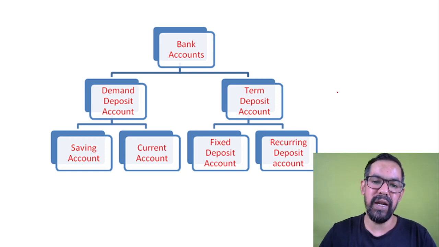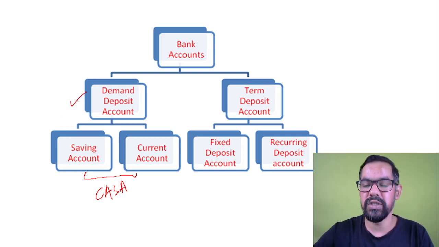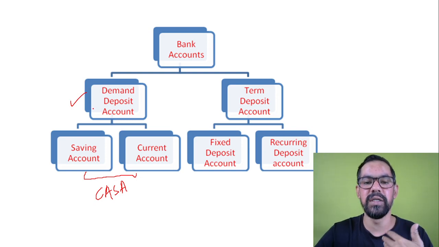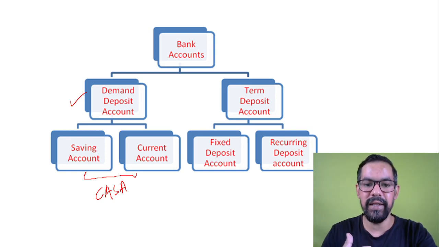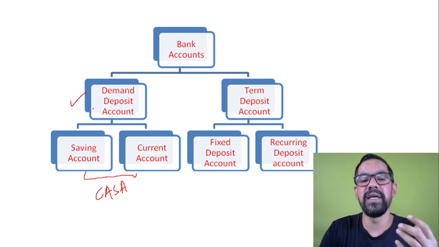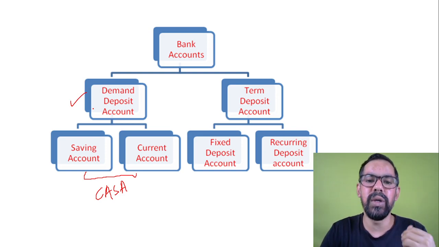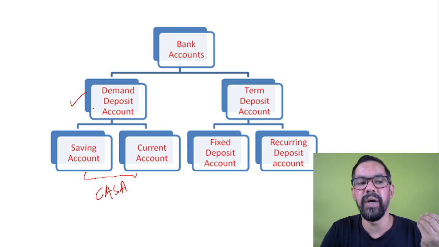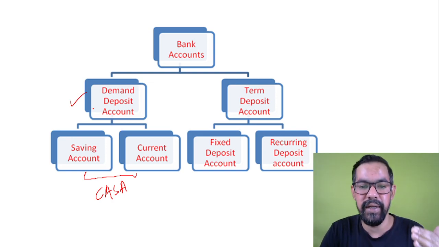Whenever we talk about bank accounts, as I told you earlier, these are generally known as CASA deposits, current account and savings account, and they are also known as demand deposits. Why? Because customers can demand these deposits anytime. The bank has to maintain this amount of cash in their branches. Let's say you have 10,000 rupees in your savings account. Whenever you require that money, you can make a withdrawal request by using ATMs, the bank branch, or a checkbook. The bank has to maintain that.